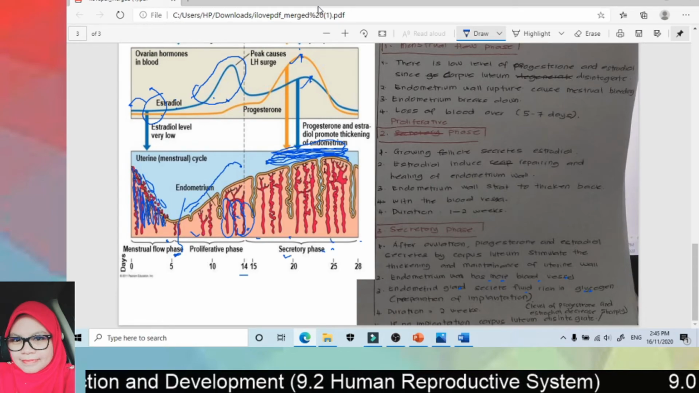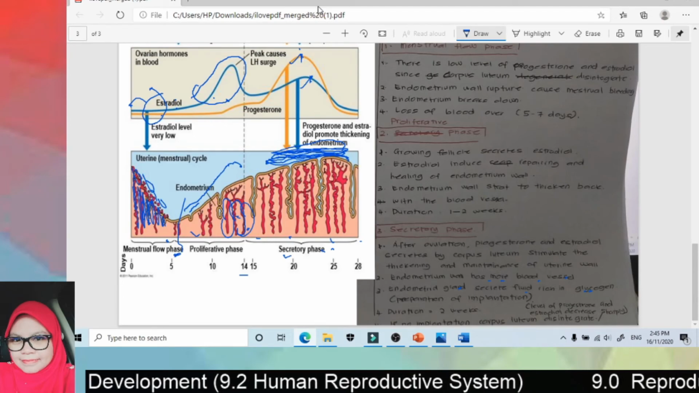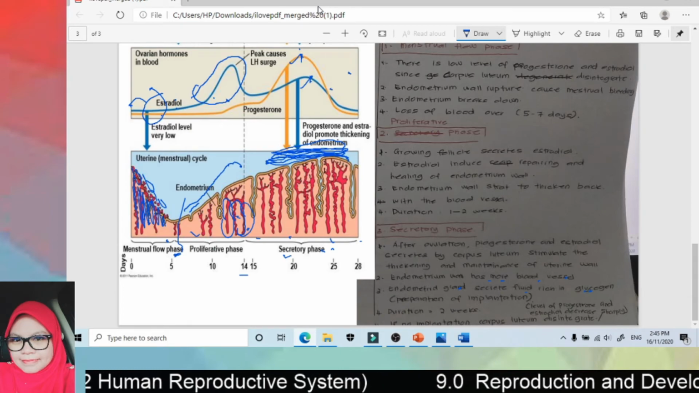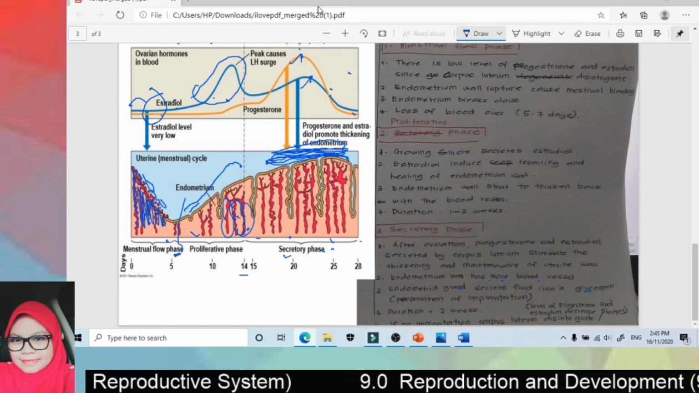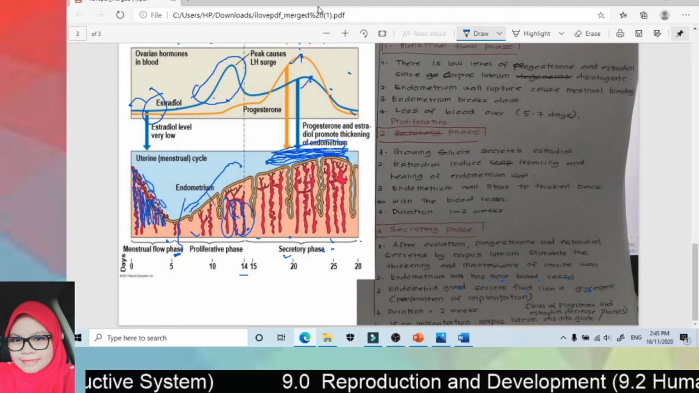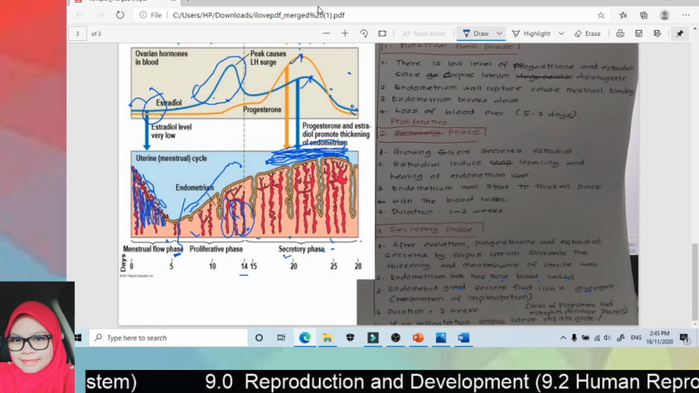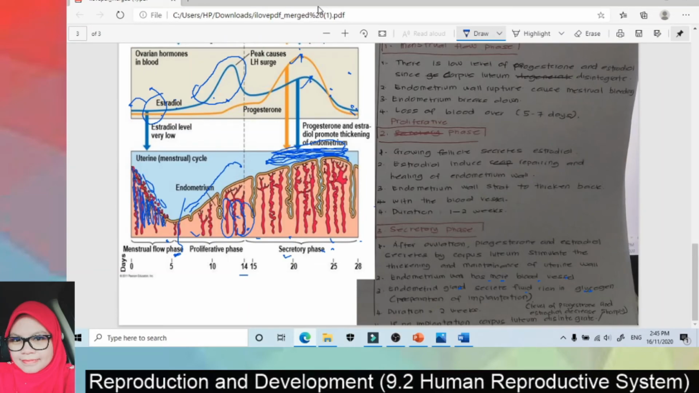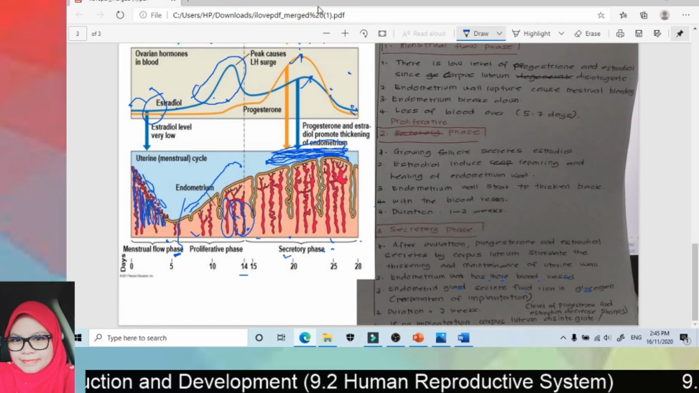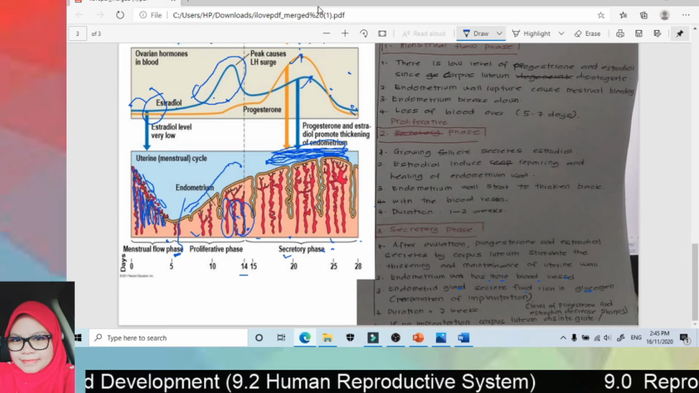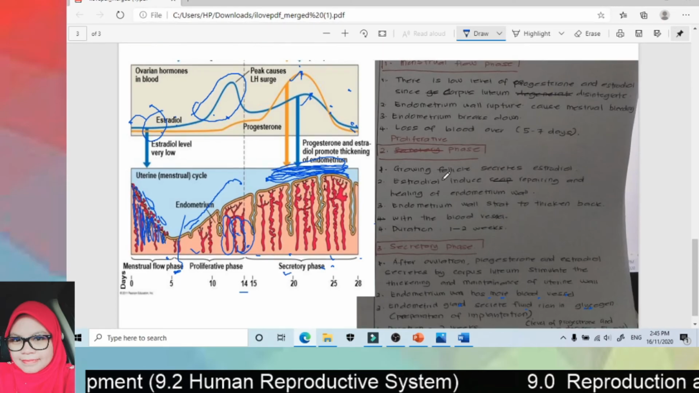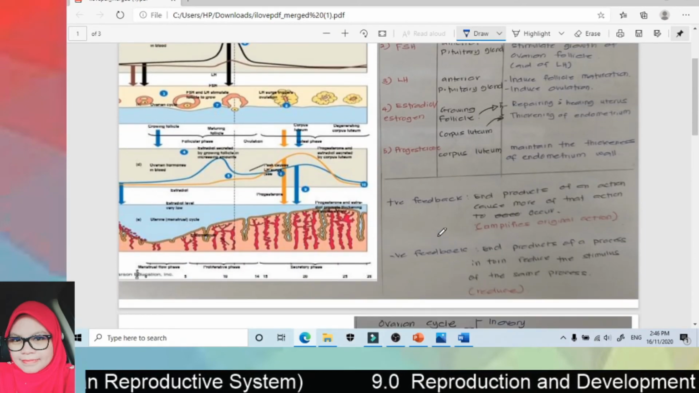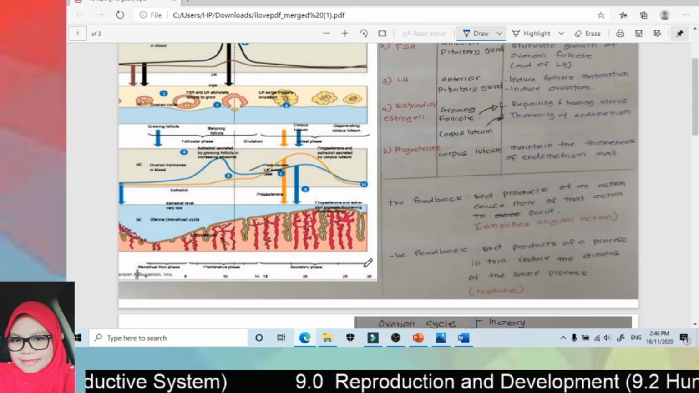After that, when there is no implantation, the corpus luteum disintegrates. The level of estrogen and progesterone decreases sharply. Then it will cause the endometrium wall to rupture and the menstrual flow phase starts or begins. Okay. So that is for the menstrual cycle. Okay. Now, what we discussed earlier is for women who are not pregnant.